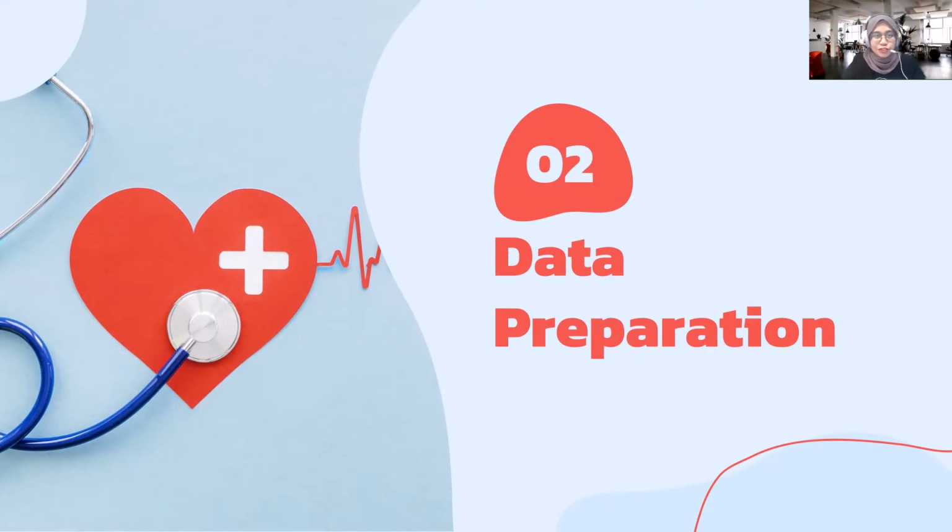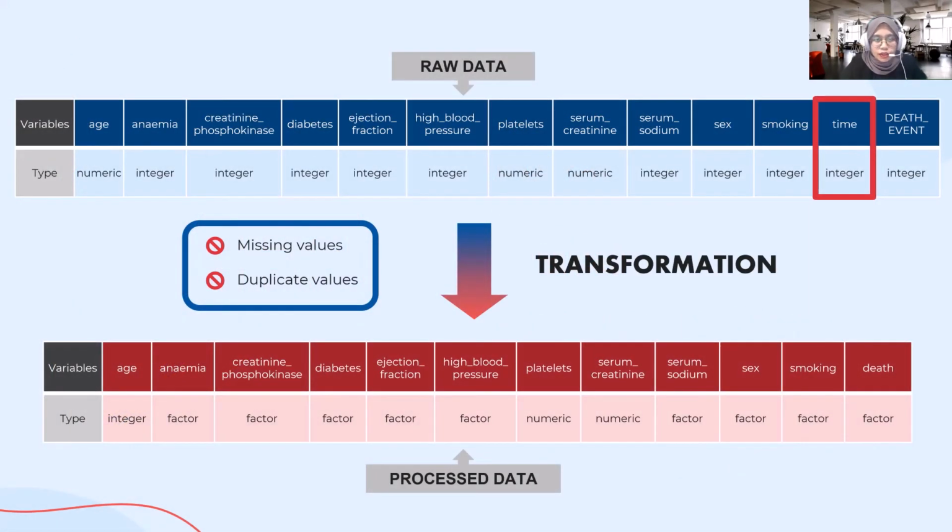Hi, my name is Nur Balqis and I will be discussing the data preparation of this project. As we have known, there are 13 variables with their own types in the raw data file. During the data preparation, we identified there are no missing values and duplicate values in the raw data. Then we proceed to data processing, where we remove the time variable as it was considered irrelevant in our analysis.